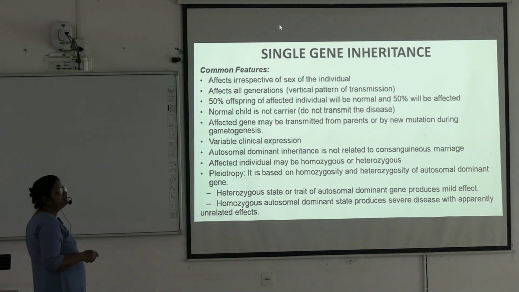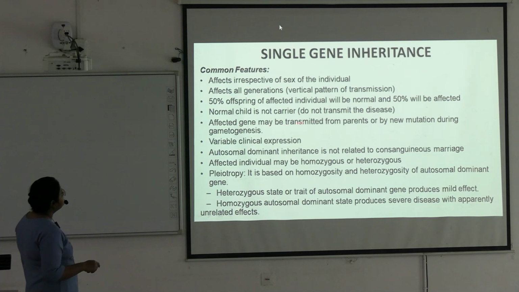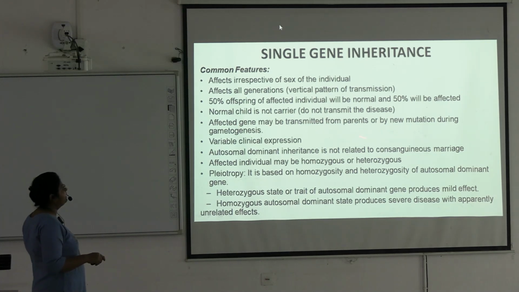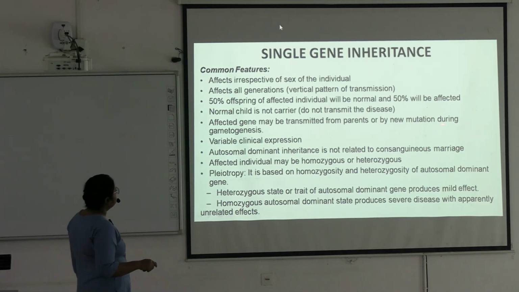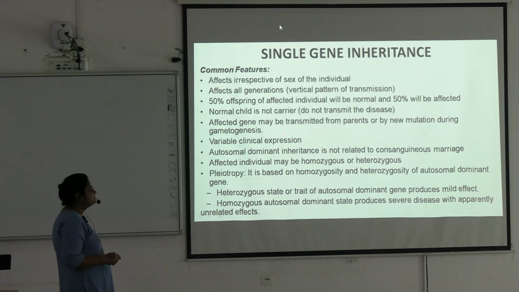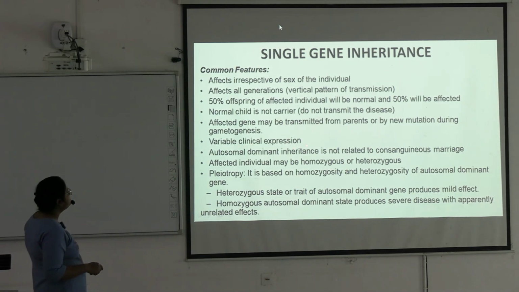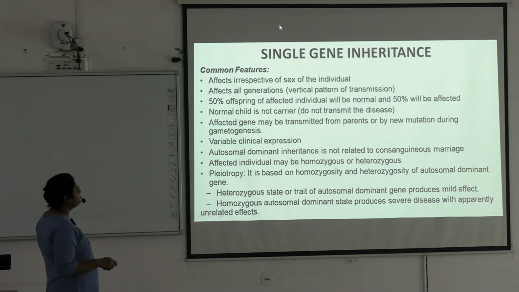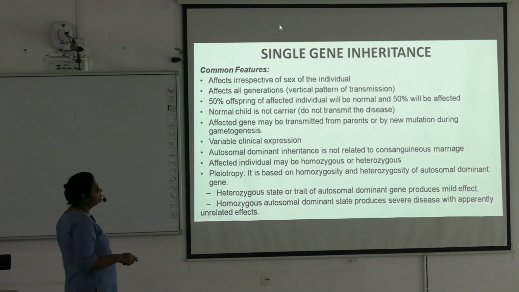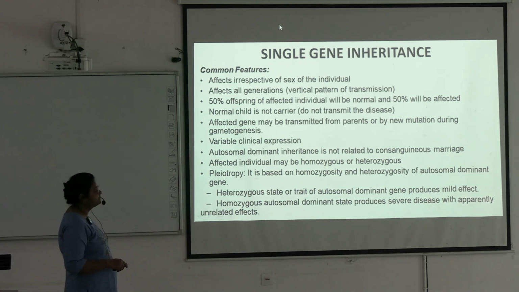A normal child is not a carrier and does not transmit the disease. The affected gene may be transmitted from parents or arise by new mutation during gametogenesis. Variable clinical expression is there. Autosomal dominant inheritance is not related to consanguineous marriage. An affected individual may be homozygous or heterozygous.